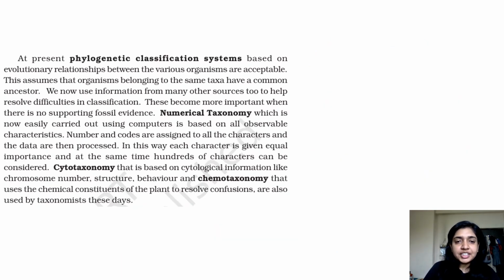At present, the phylogenetic classification system is based on evolutionary relationships between the various organisms, which is acceptable. This assumes that organisms belonging to the same taxa have a common ancestor. So the phylogenetic classification system basically says that there is a relationship between two organisms when they have a common ancestor.